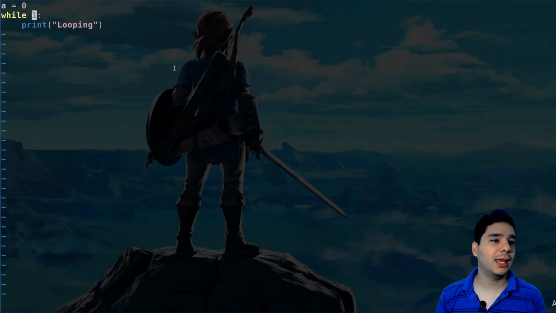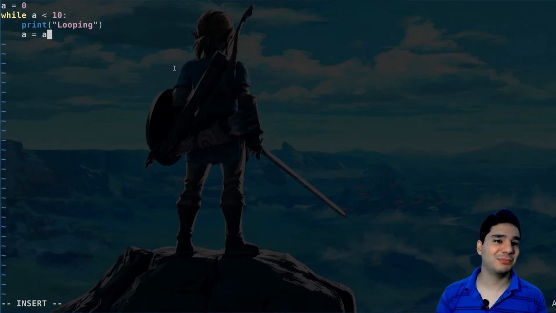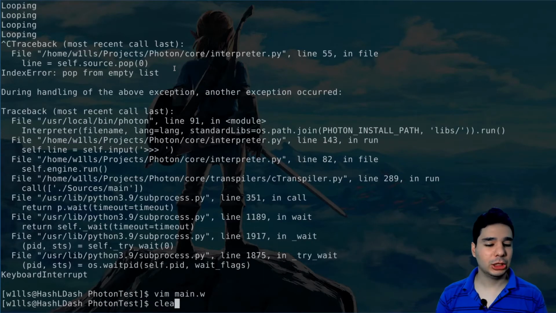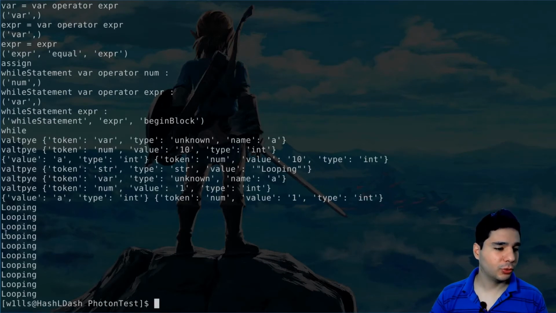So let's say a equals 0, then while a is less than 10, then we loop, and then we can increment. We don't have plus equals yet. So a equals a plus 1, and then we should see looping 10 times. So we have here looping, I won't count, but it should be around 10.